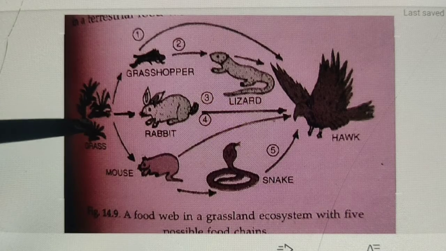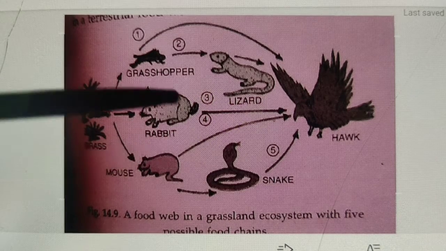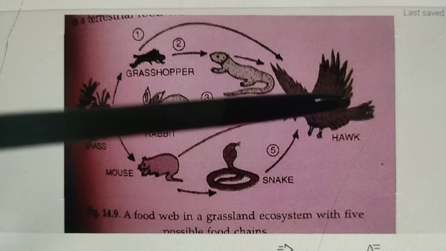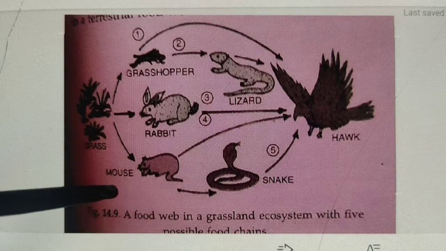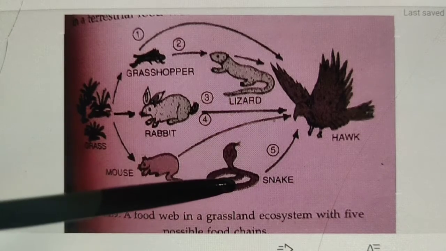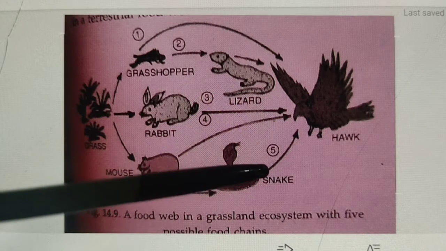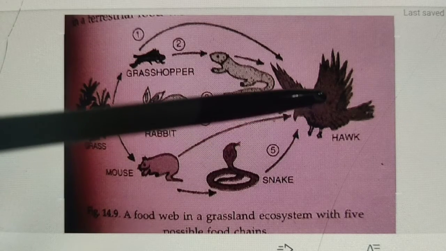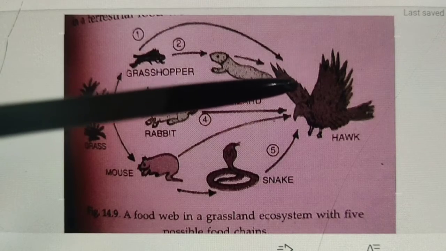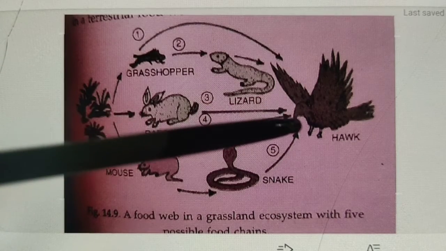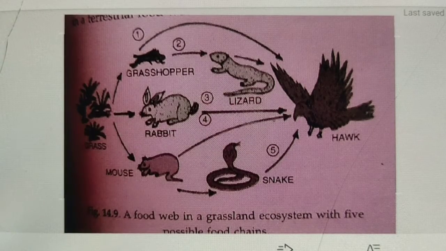Again, grass eaten by mouse, mouse eaten by hawk. Then grass eaten by mouse, mouse again eaten by snake, snake eaten by hawk. And we can say that 4 to 5 types of food chains together become a food web.